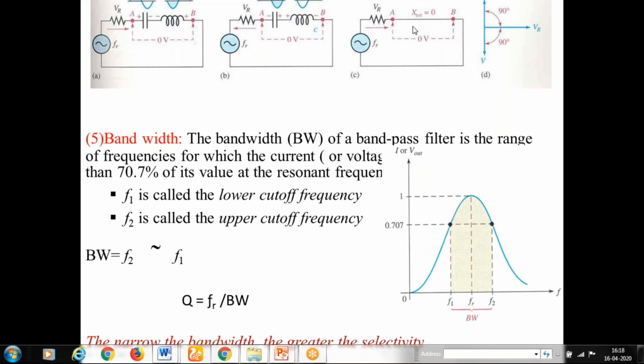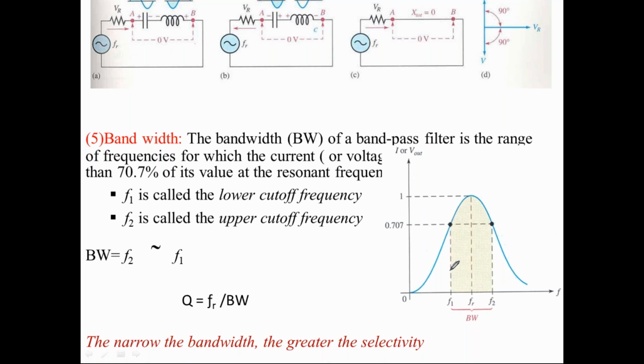So now bandwidth comes into the picture. This is the current curve taken by the resonant frequency. Now we are going to calculate the width of this curve. Bandwidth is nothing but a band of frequencies, a set of frequencies.